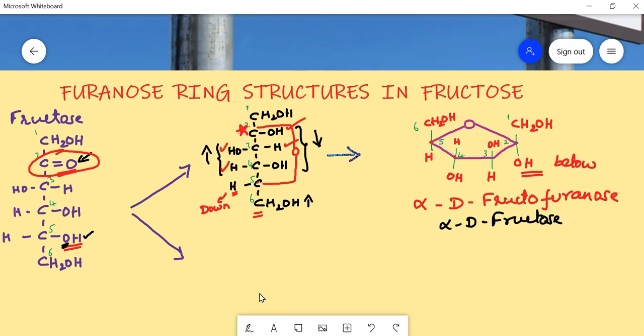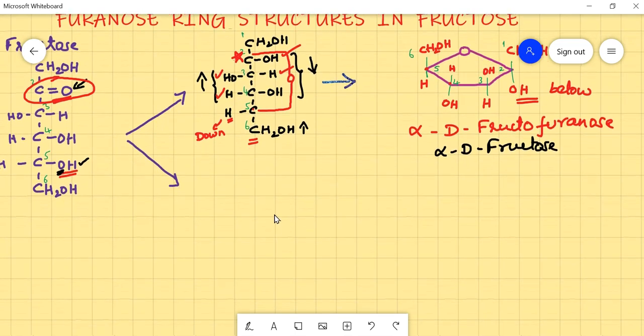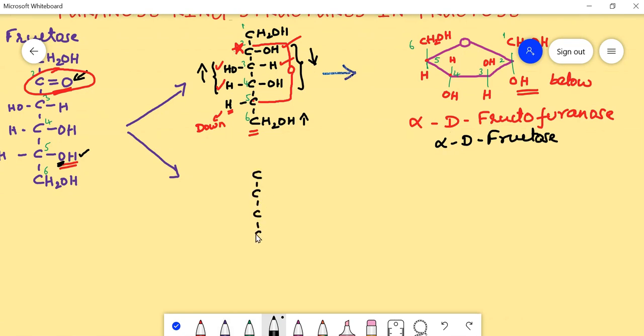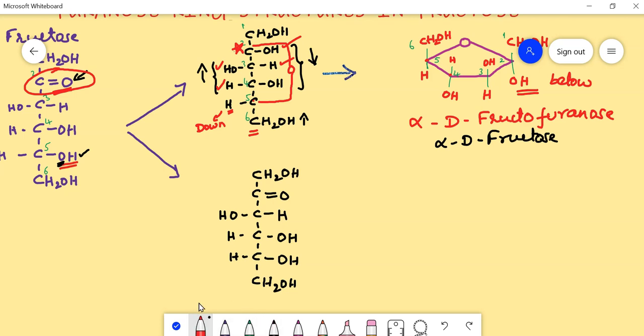Let's write beta D also. In order to draw this beta D, we have to represent a similar structure. Just we will write the same structure: 1 2 3 4 5 6. By now you are very familiar with the open chain structures. Then write here OH OH H, and this is the ketone group. Here OH H, and let's name it. The name of this one is D fructose. This D fructose, I represented with a similar structure.